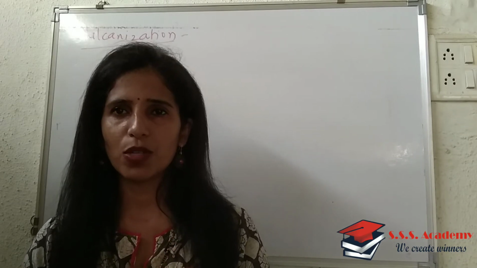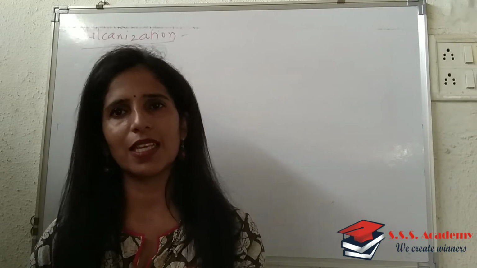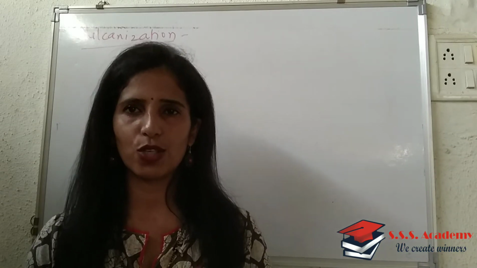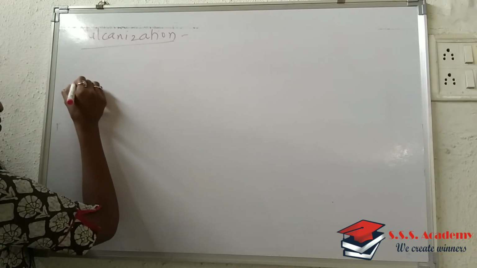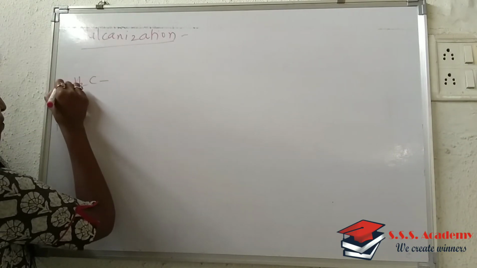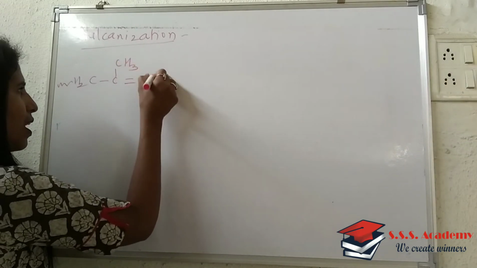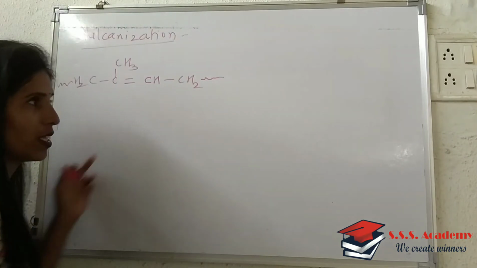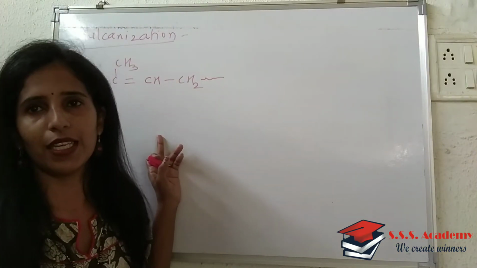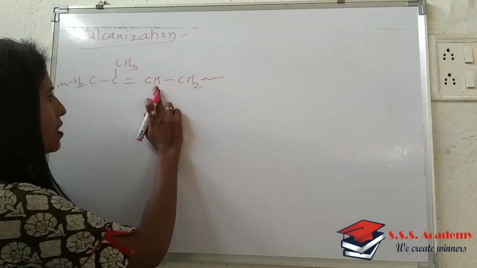But in the actual process, whatever raw rubber is there is subjected to vulcanization. In this, we have seen this kind of structure: CH2, CH3, C, CH2. This kind of chain we have observed in rubber.